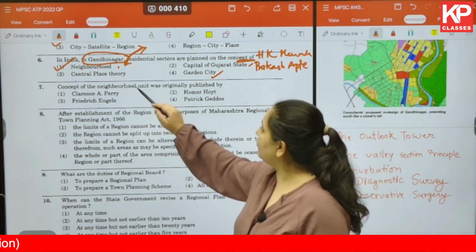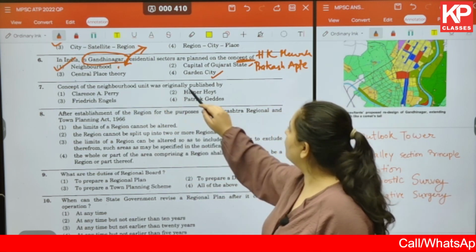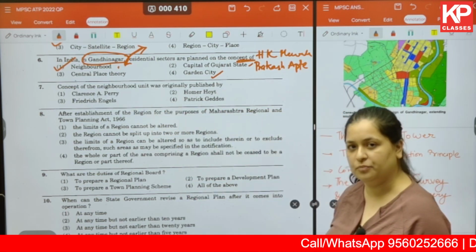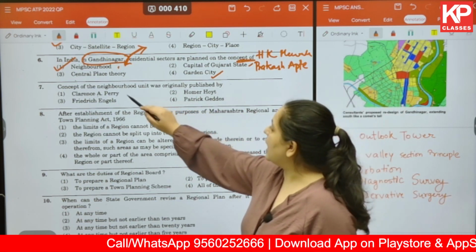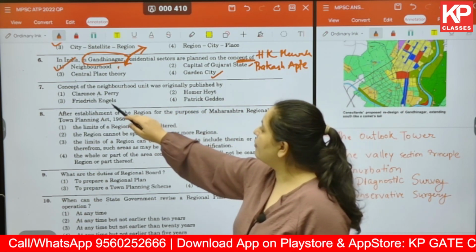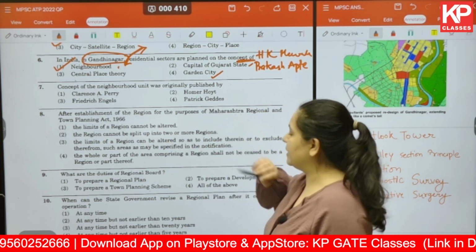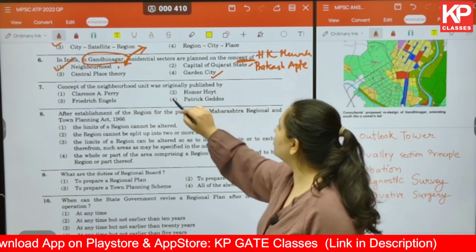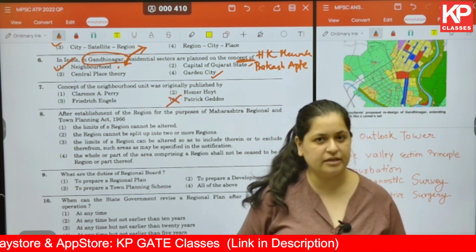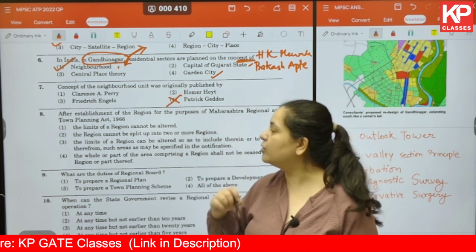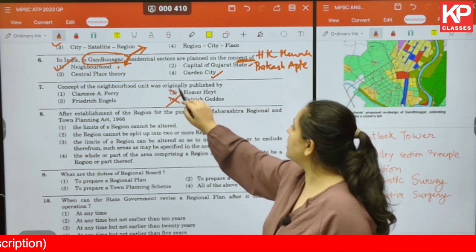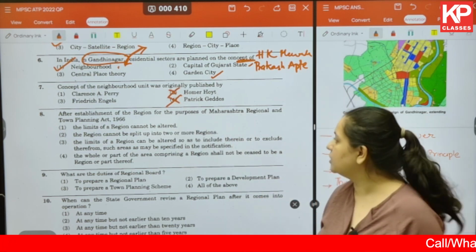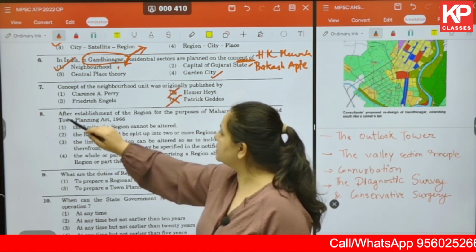The concept of neighborhood unit was originally published by whom? So we've already looked into this briefly. Clarence Perry, Homer Hoyt, Friedrich Engels, or Patrick Geddes. We've already made a note of all the concepts given by Patrick Geddes, and the neighborhood concept is not one of them. So Patrick Geddes is gone. Homer Hoyt has given us the sector model, so that is also not the correct answer.